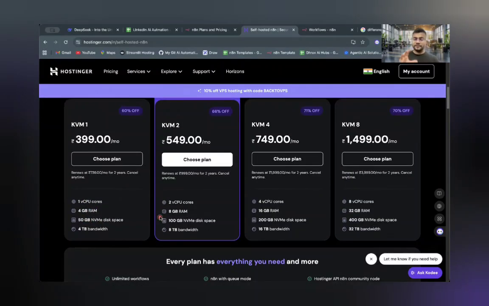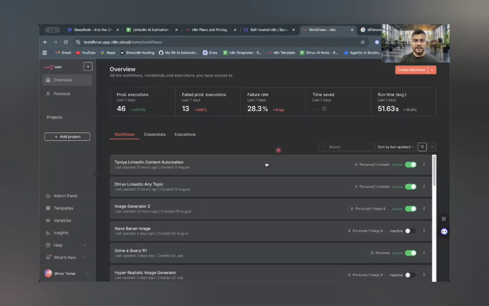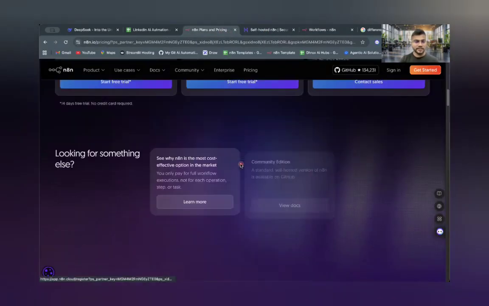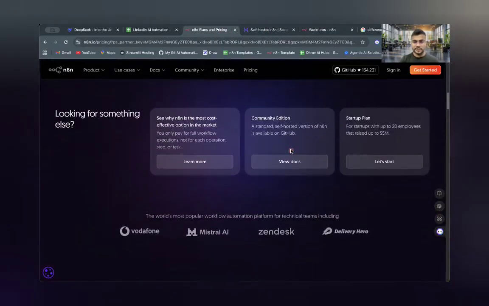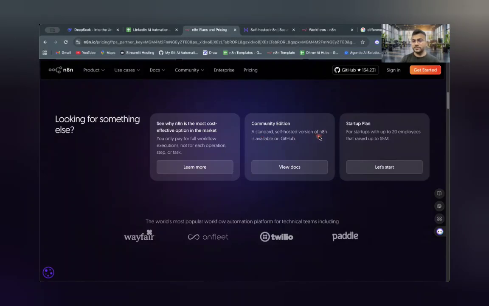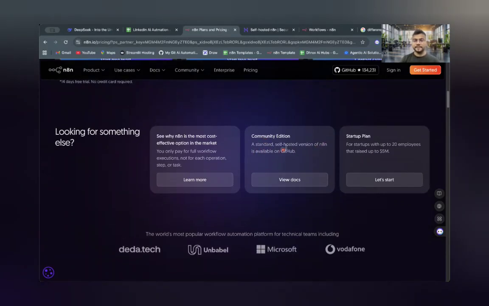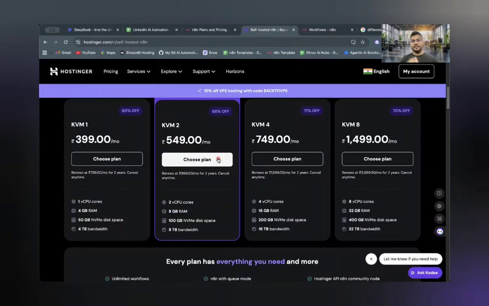It is a kind of virtual hosting that we are doing instead of doing it locally, because anyhow N8N is also free. If you host it yourself, N8N is free. That's what they say about the community edition. The standard self-hosted version of N8N is available on GitHub. So what they have done, especially Hostinger, is create their own virtual setup, and now they are giving it as a plan. I think this is the best part.